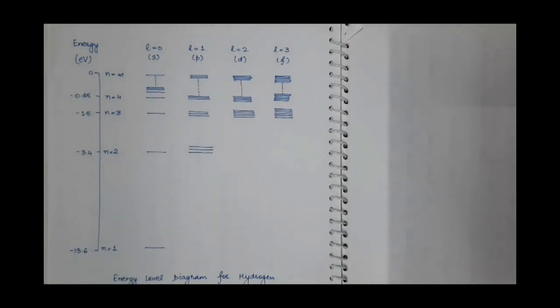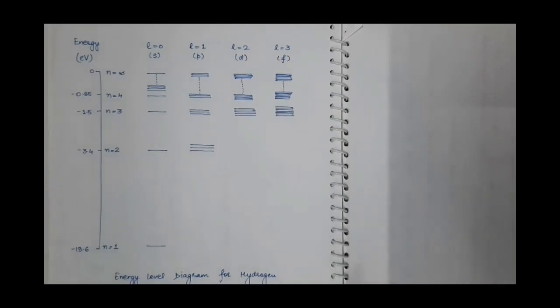The energy of an electron in the ground state of the hydrogen atom is calculated by the formula -13.6 over n square, and for the ground state n is equal to 1, so it is -13.6 electron volt.